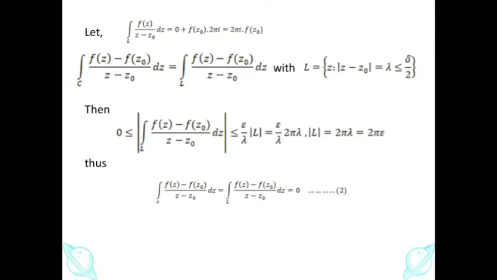Thus, the integral of f(z) minus f(z0) over z minus z0 dz is equal to the integral over L of f(z) minus f(z0) over z minus z0 dz, which is equal to 0. This is the second equation.